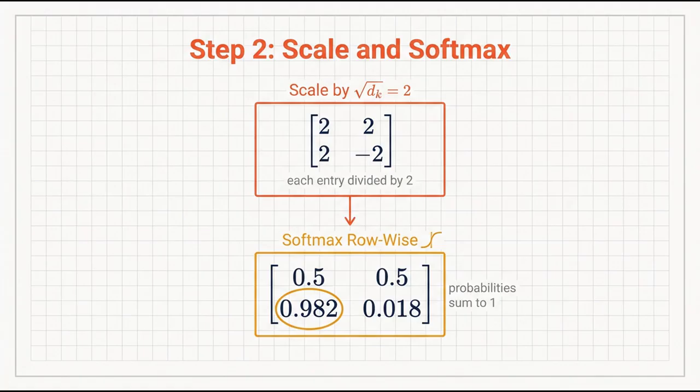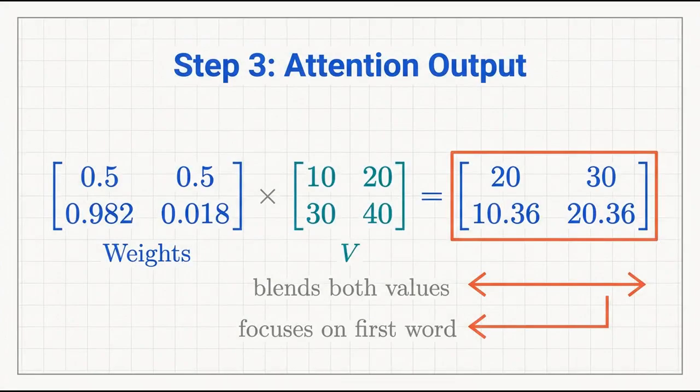Applying softmax row-wise outputs attention weights, approximately a 2 by 2 matrix with first row 0.5, 0.5 and second row 0.982, 0.018. Multiplying by a 2 by 2 value matrix V with first row 10, 20 and second row 30, 40, the final attention output is a 2 by 2 matrix with first row 20, 30 and second row 10.36, 20.36. Row 1 blends both values, while row 2 focuses on the first word.